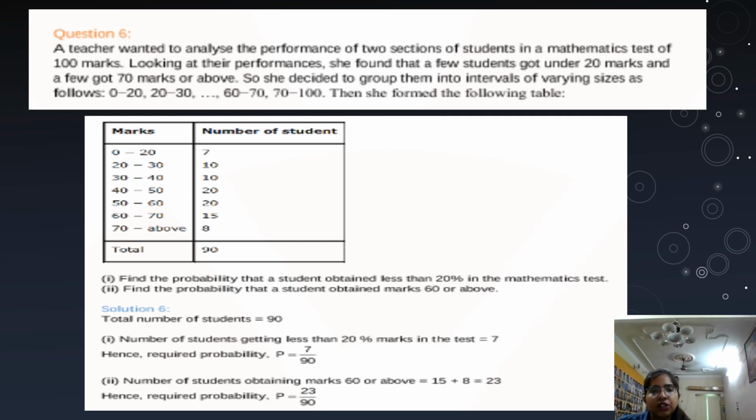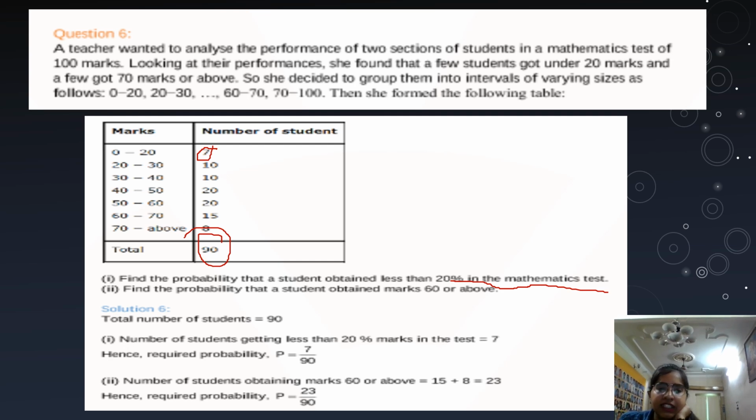0 to 20, 7 students are there. 20 to 30, 10. 30 to 40, 10. Like this they have given the classification. We have to find the probability that a student obtained less than 20% in the maths test. Okay, so how many students are there total? Total students are 90. You can see here, right? Number of students getting less than 20% means 0 to 20. 0 to 20 is 7 students. So 7 upon 90 will be the answer, because 7 is the favorable outcome.